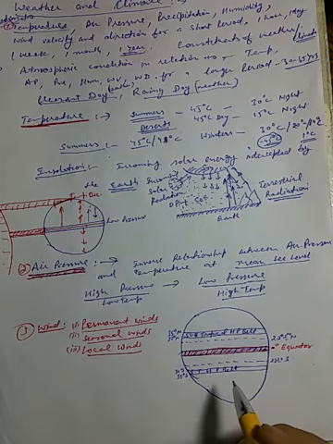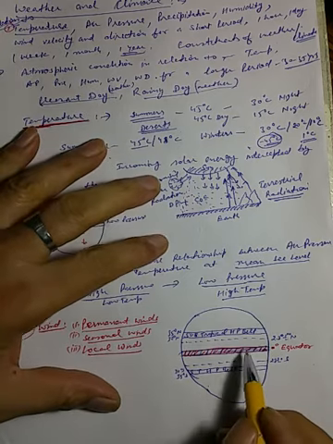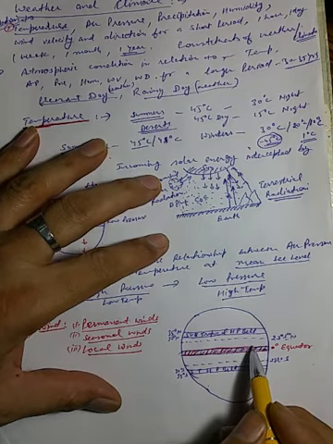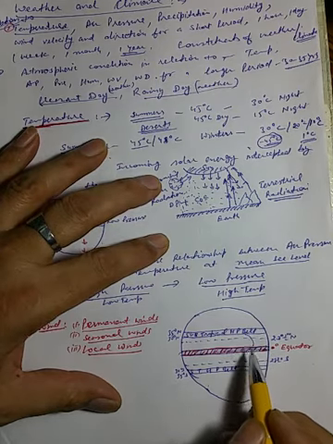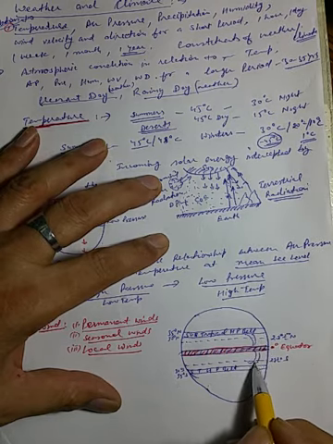Now the question is, what is responsible for the high pressure belt in these two areas? Actually, whatever wind moves from the equator upward, it moves towards the tropical areas after being cooled in the upper layers.